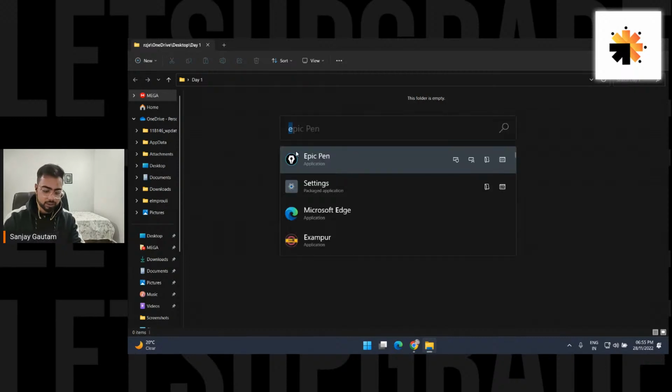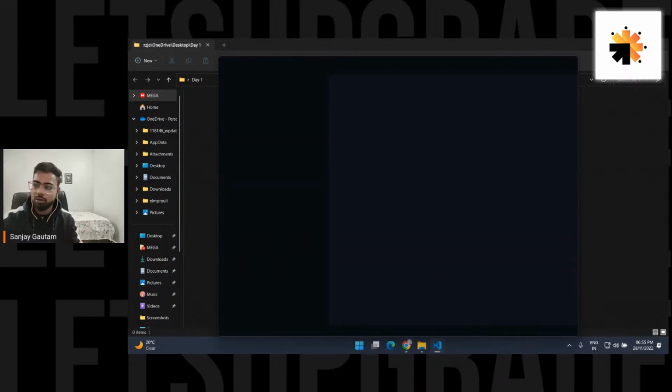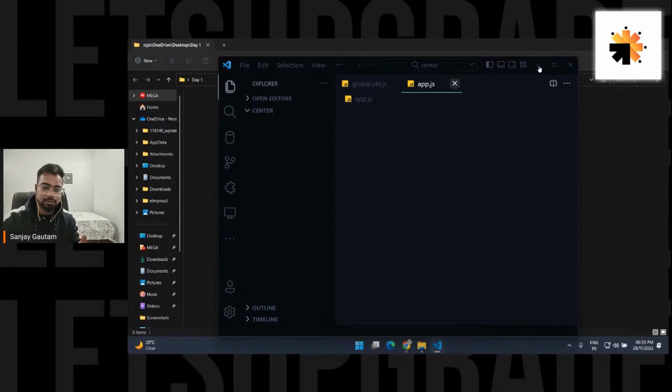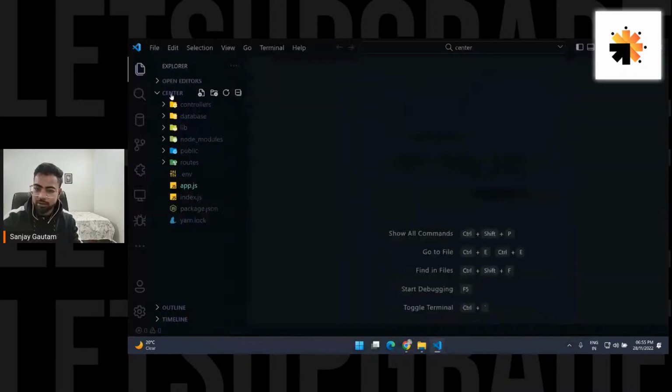Let me open VS Code first of all. So this is VS Code. By the way, your VS Code is going to look a little different than mine because I have some stylistic changes in my VS Code. So let's close this program. I'm actually working on this program.